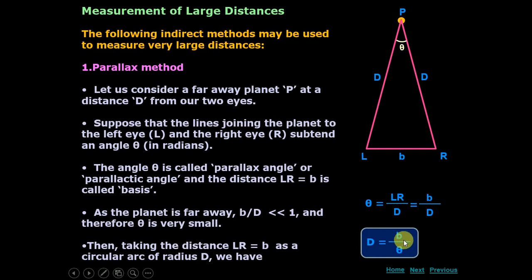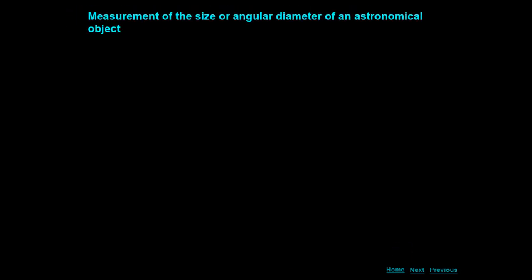So B is what? That is simply the distance between your left eye and right eye, and theta is the angle subtended by both of your eyes at the planet. So in this way we can find out the distance of the planet. Capital D can be calculated by measuring B and theta. Next is measurement of the